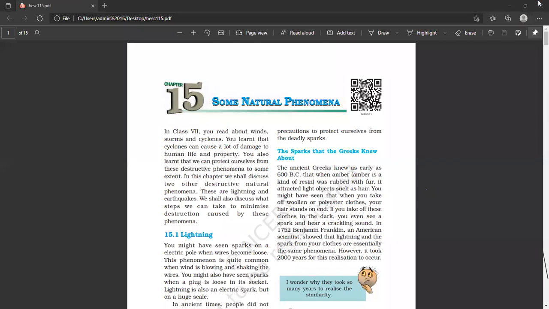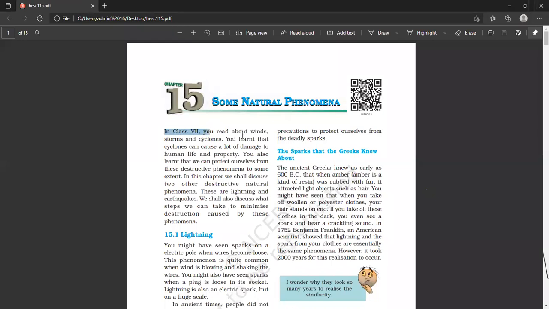Okay students, so we will first go through the reading of the chapter, and with the reading we will try to discuss all the important points, line by line, each and every line, and what is the science behind these natural phenomena.